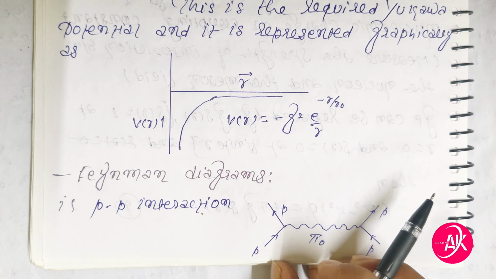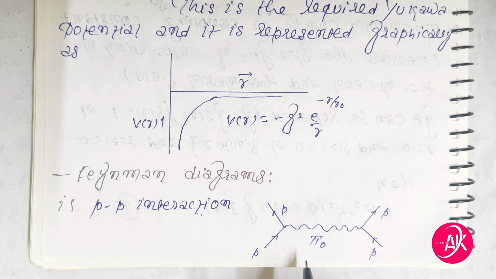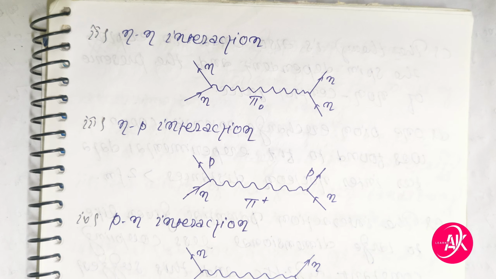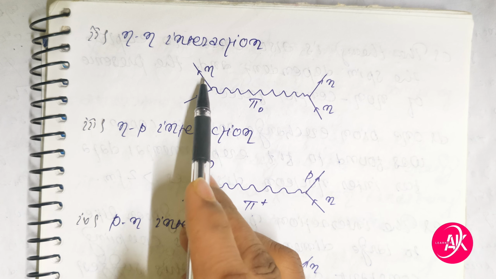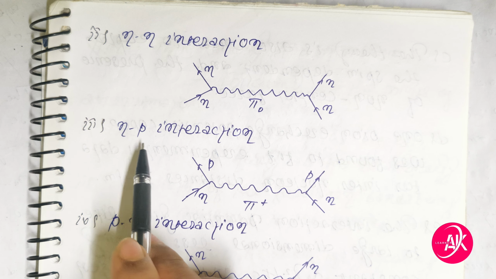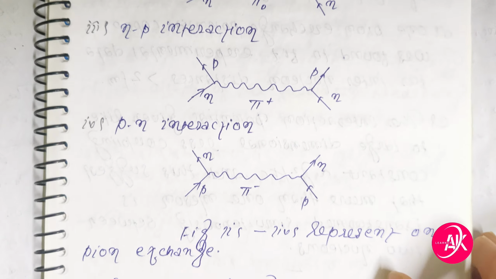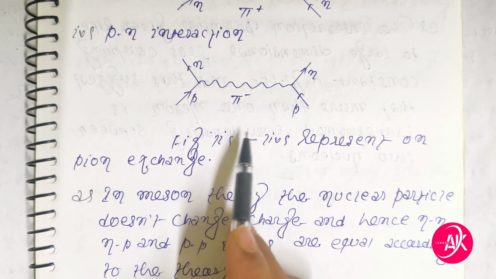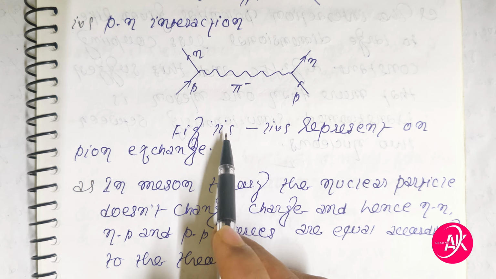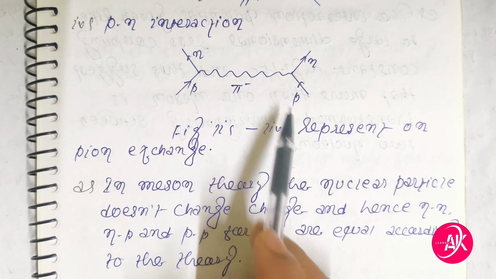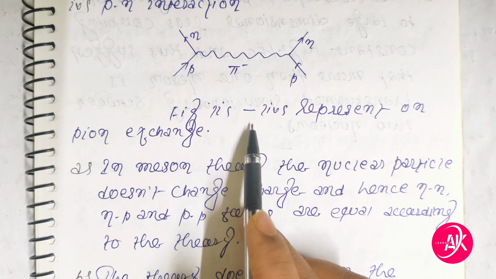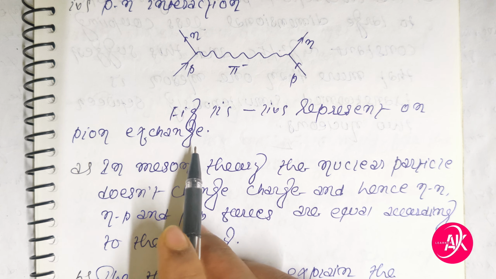Feynman diagrams. First, the pp interaction. This is the pp interaction diagram, friends, and then second, the nn interaction, and then third, the np interaction. You can see the figure, friends, and fourth, the pn interaction. Figures 1 to 4 represent one pion exchange.